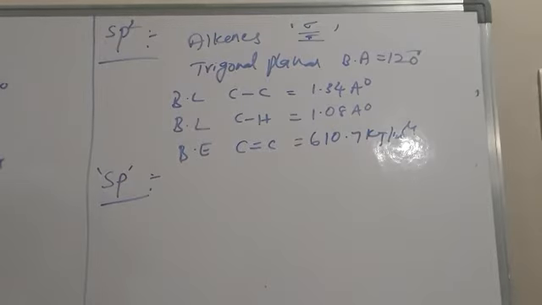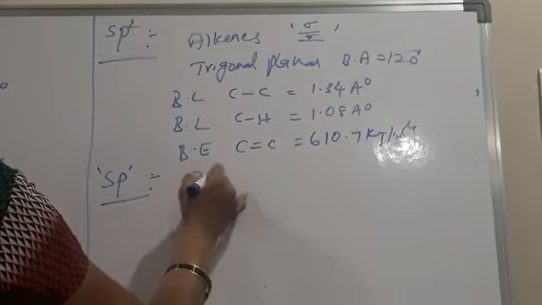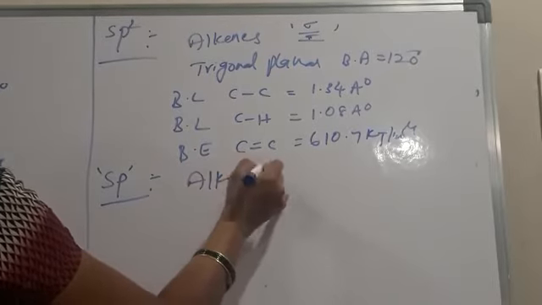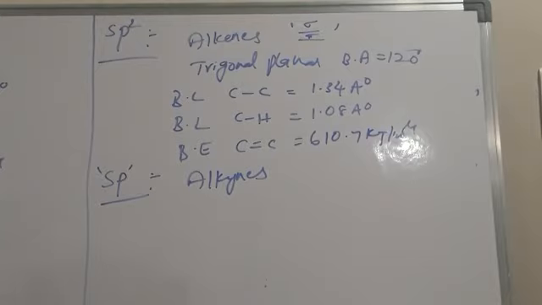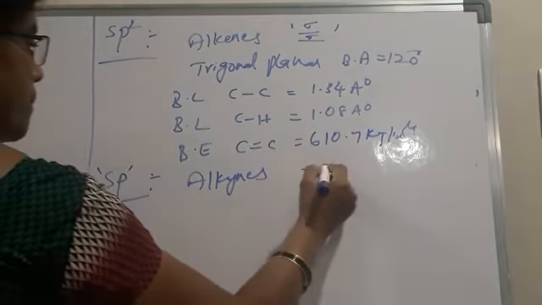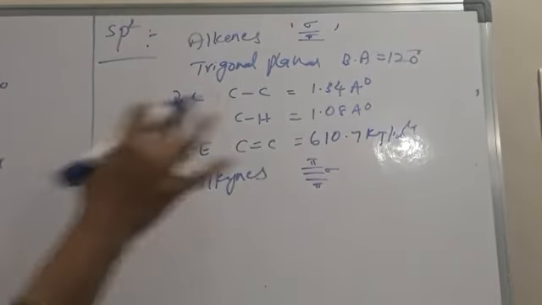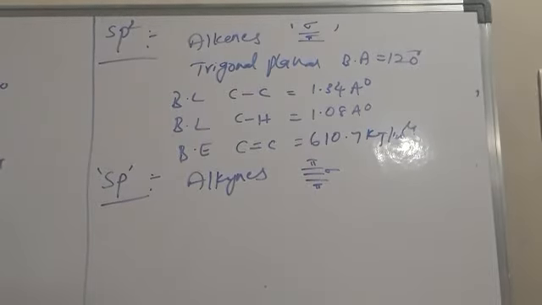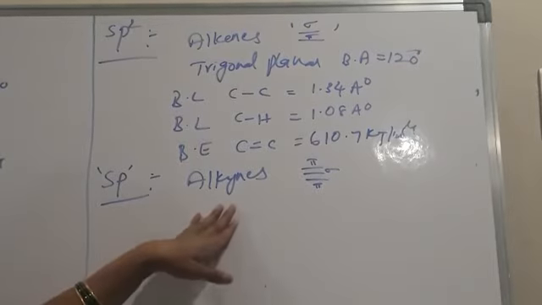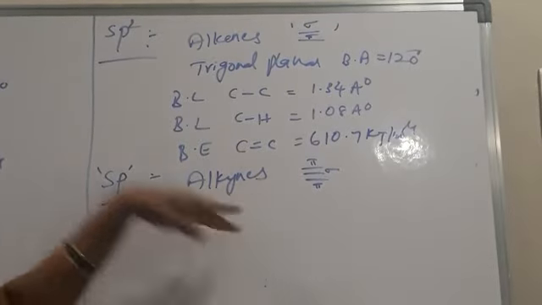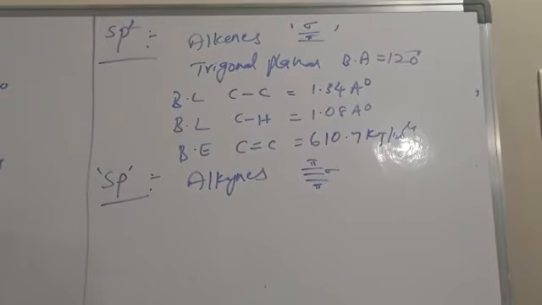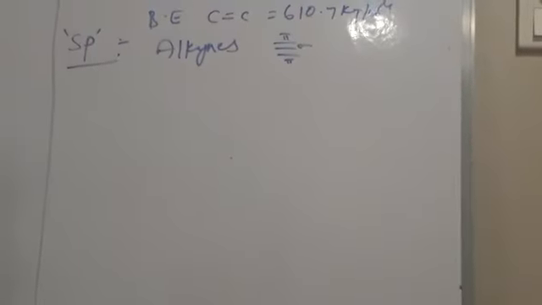In sp hybridization, one s orbital intermixes with one p orbital and forms two sp hybrid orbitals. So alkynes are unsaturated hydrocarbons having a triple bond. In a triple bond containing compound, one sigma and two pi bonds are present between two carbon atoms. This type of organic compound undergoes sp hybridization.